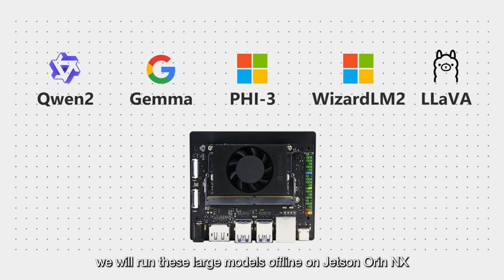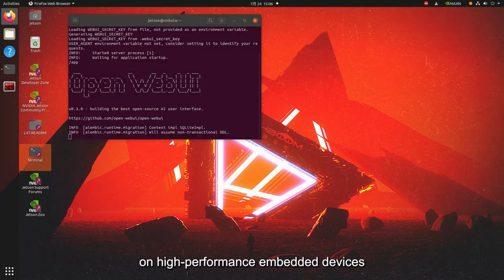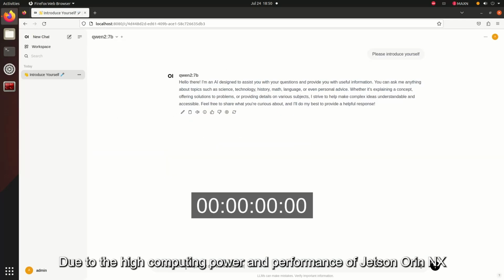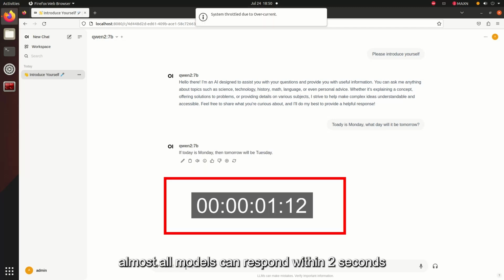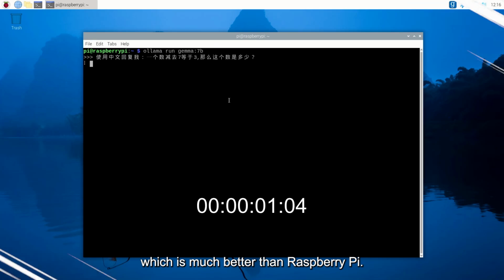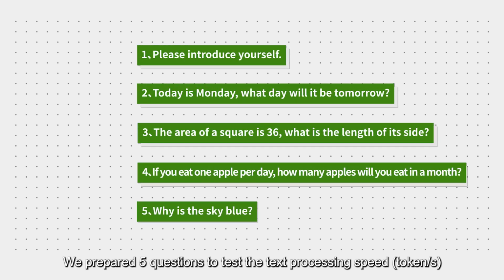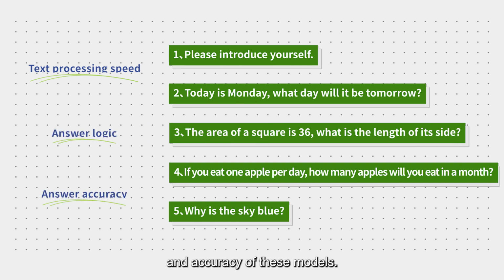Next, we will run these large models offline on Jetson Orin NX to verify the feasibility of deploying large language models on high-performance embedded devices, such as Jetson Orin NX. Due to the high computing power and performance of Jetson Orin NX, almost all models can respond within 2 seconds, which is much better than Raspberry Pi. We prepared 5 questions to test the text processing speed, response logic, and accuracy of these models.